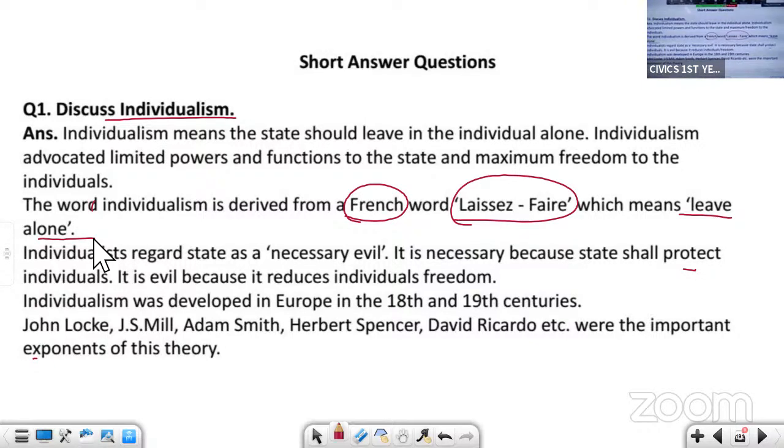So individualists said that the state is a necessary evil. Why is it a necessary evil? It is necessary because it has to protect the people, the individuals. If the government has to protect the people, it is necessary. And it is evil because it is reducing the freedoms of the individuals. I hope I'm clear with this.